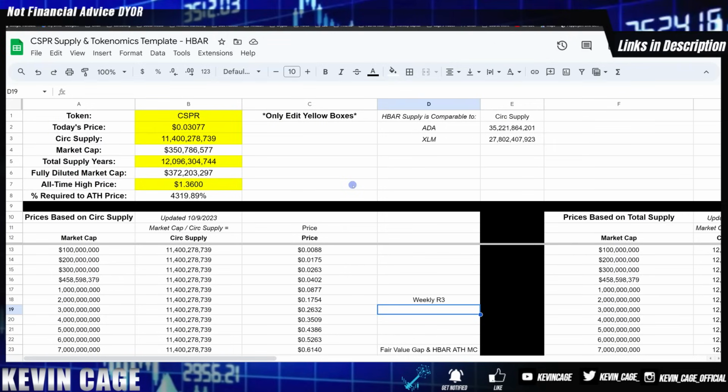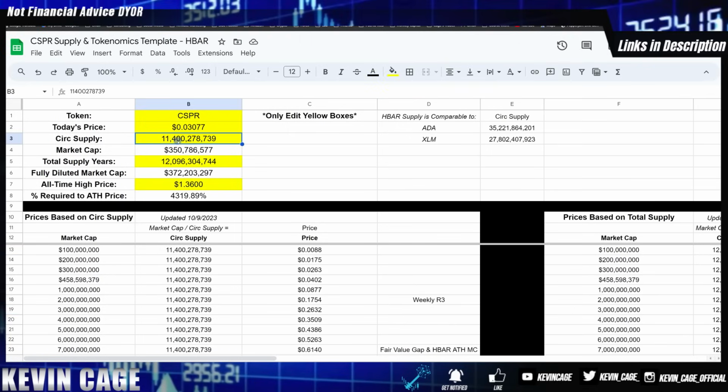So realistically, looking at Casper's tokenomics, looking at the market cap that different assets have reached in previous bullish cycles, and even for 2020, 2021, I did comparisons between that and 2017. And this doesn't guarantee anything. I know crypto is volatile, and I understand that anything can go to zero no matter how great I think it is, no matter how great the tech is, the risk is always there. So there's no guaranteed investment no matter how much I own or how much I believe in the project. It doesn't matter, the markets don't care.